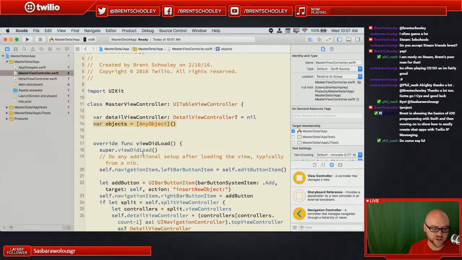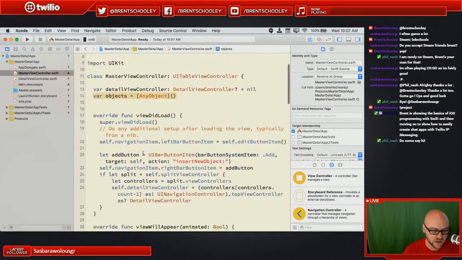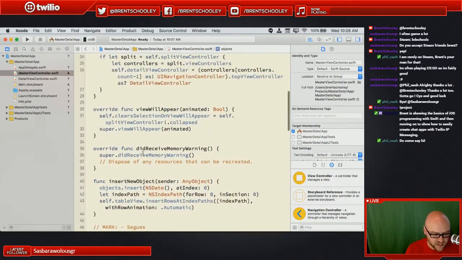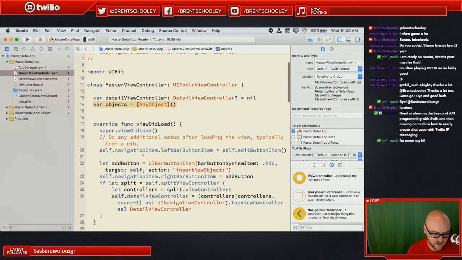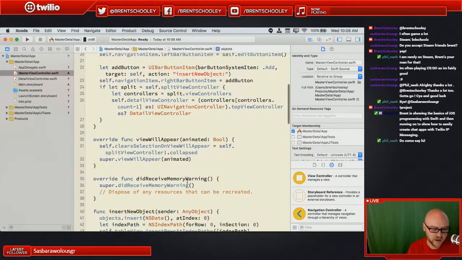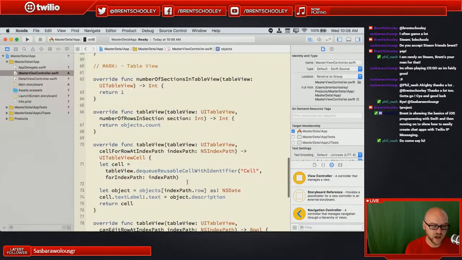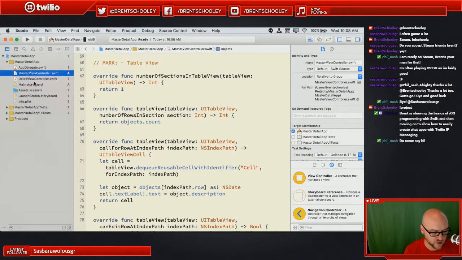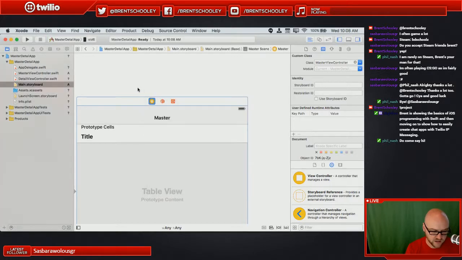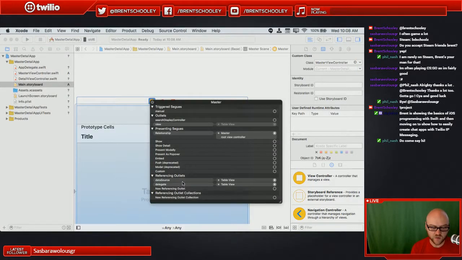But notice that it's keeping track of a list of objects. And it's going to use those objects to populate a list. And the way it populates the list is we need to take a look at where things get set up in view did load. I think maybe not in this application form template. It's implicit. I think it's set up in the storyboard. If we take a look at the storyboard and if we right click on this table view controller, we can see these outlets have already been set. This is something that you can set in code, or you can set in outlets in Xcode.